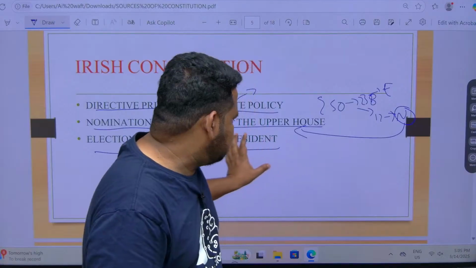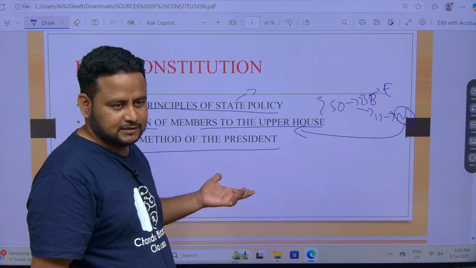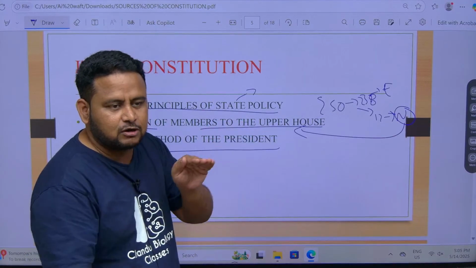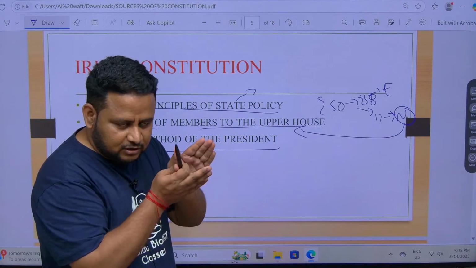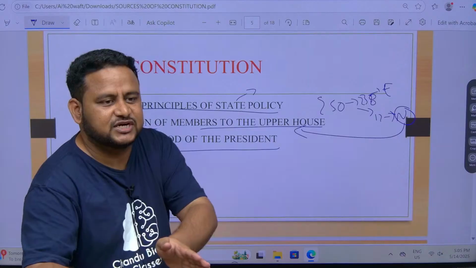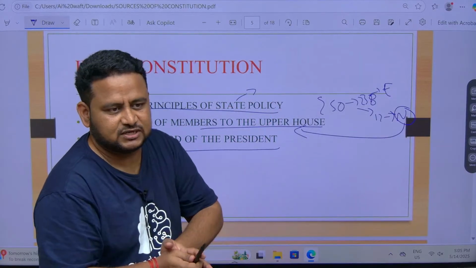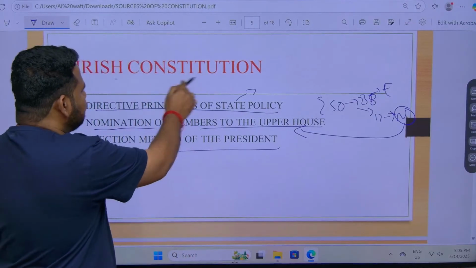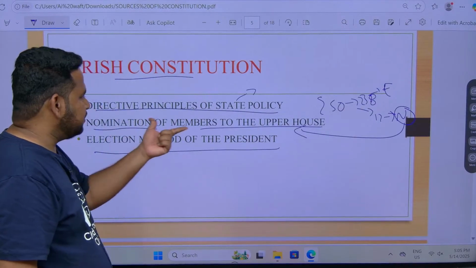I will tell you this when we discuss the president. The president is also a highly important chapter. Certain chapters should be studied together. When I talk about the president, I will also talk about the governor, because they are almost similar. The role of the president is performed by the governor at the state level. When I talk about the prime minister, I will talk about the chief minister. The election method of the president is given by the Irish Constitution.